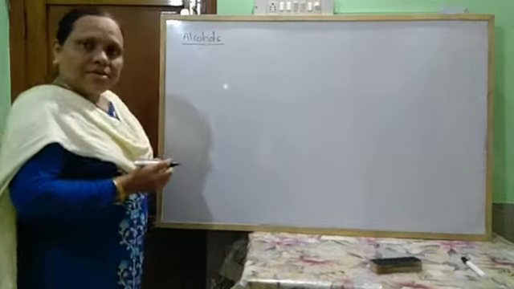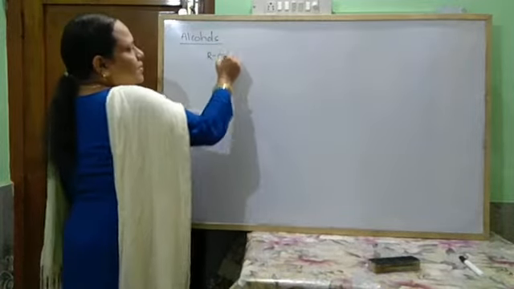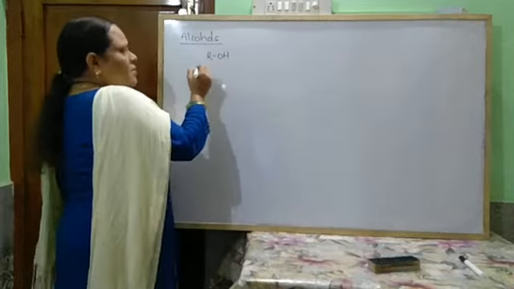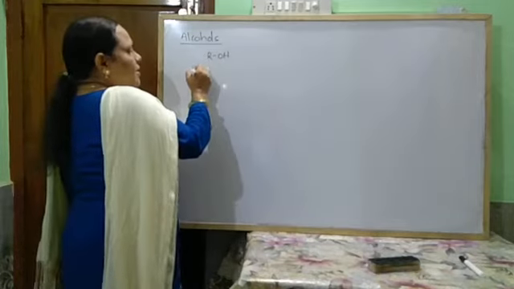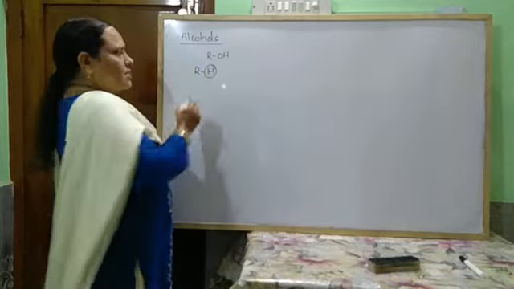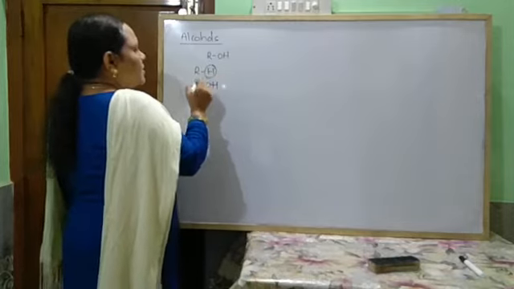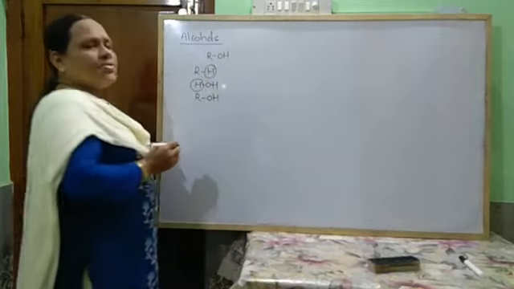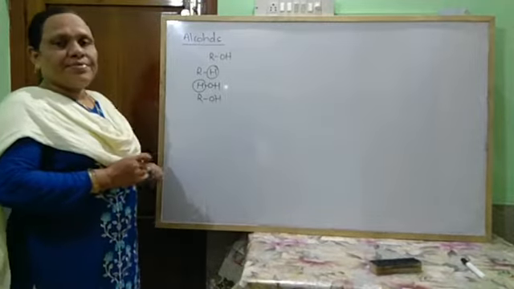So what are alcohols? Alcohols are represented as ROH. These are known as the hydroxy derivatives of alkane. In alkane RH, the hydrogen is replaced by OH, giving a hydroxy derivative of alkane. Or if you write water, then this hydrogen is replaced by alkyl. So in this way, these are known as hydroxy derivatives of alkane or alkyl derivatives of water.